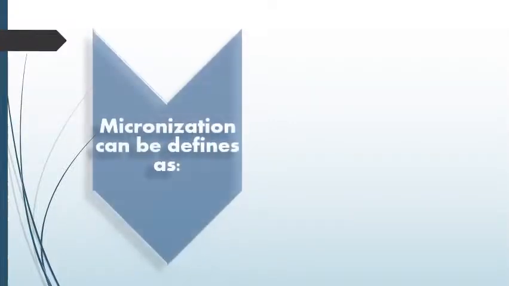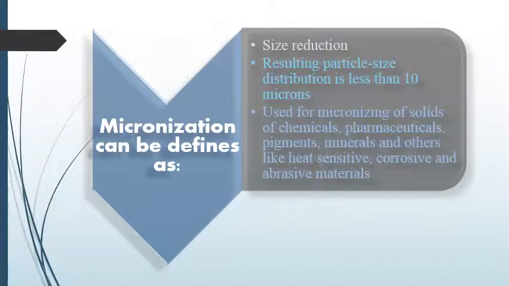Before proceeding to the topic fluidized energy mill, we should know what this topic is related to. This topic is related to size reduction. So first of all, we should know what is size reduction, or in other words, what is micronization. Micronization can be defined as the process in which the particles are reduced into a smaller size. Large particles are converted into small sizes with the application of various forces.